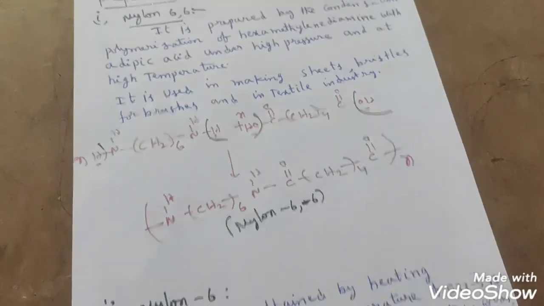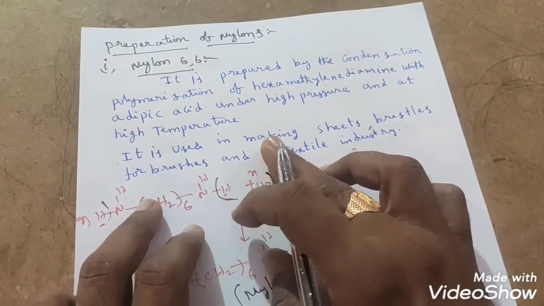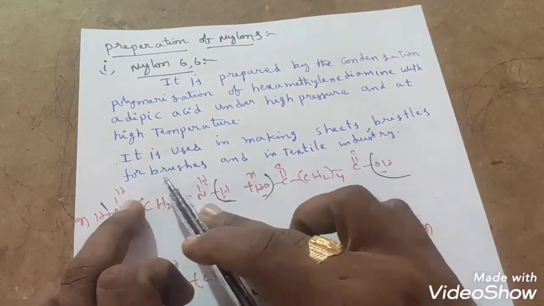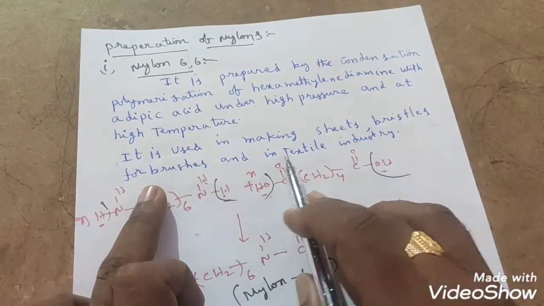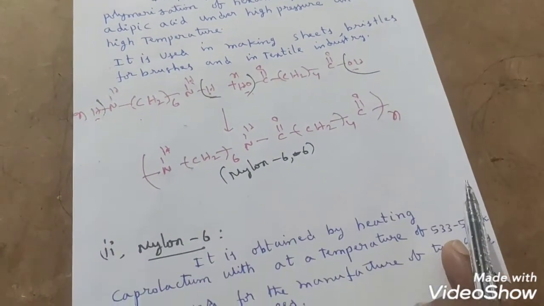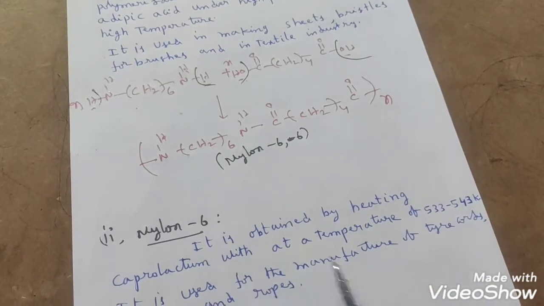And next we have this nylon 6,6 uses. Where do we use this nylon 6,6? It is used in making sheets, bristles for brushes, and in textile industry this nylon 6,6 we use. And next polyamide example, that is nylon 6.